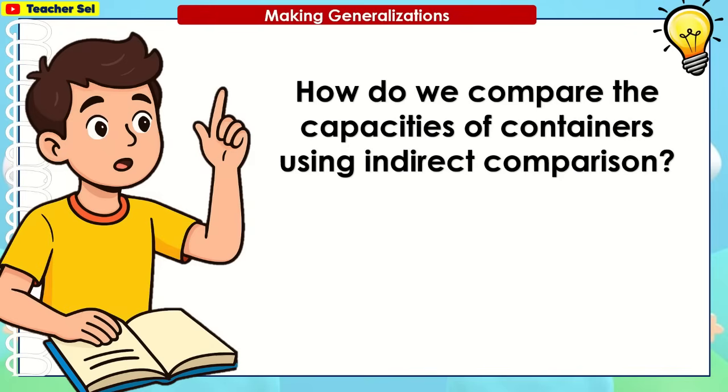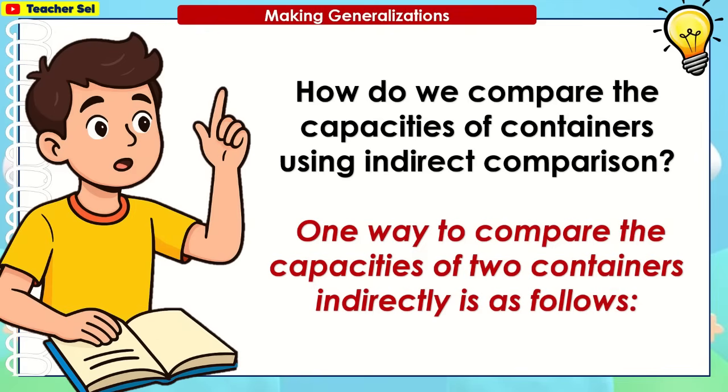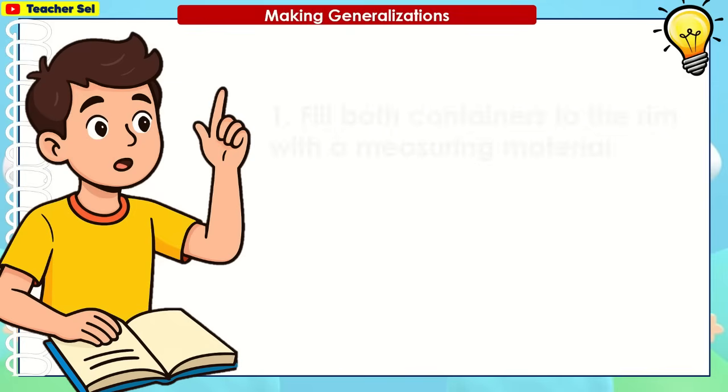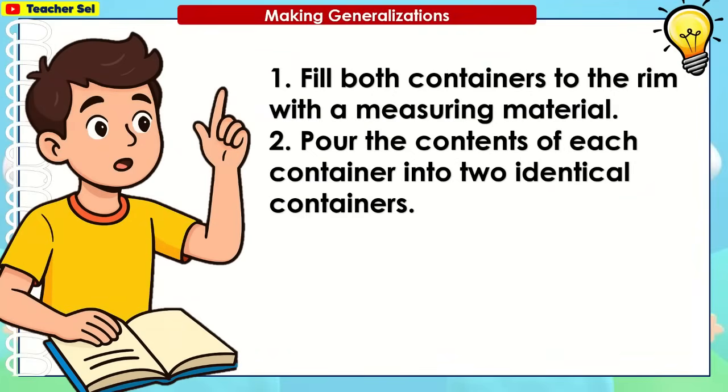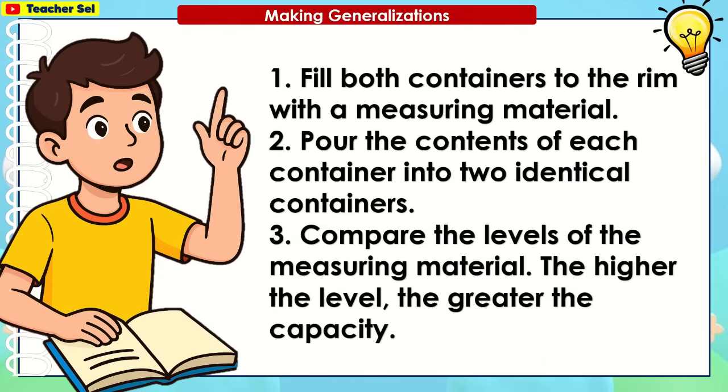How do we compare the capacities of containers using indirect comparison? One way to compare the capacities of two containers indirectly is as follows. Fill both containers to the rim with the measuring material. Pour the contents of each container into two identical containers. Compare the levels of the measuring material. The higher the level, the greater the capacity.